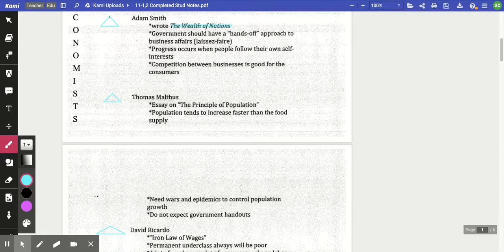For Malthus, he wrote an essay on the principle of population, and he pointed out that population tends to increase faster than the food supply, but we have had in history population control, and that's through wars and epidemics like the plague, the 100 Years' War, the 30 Years' War. And we kind of talked about that in the beginning when we were looking at the agricultural revolution.